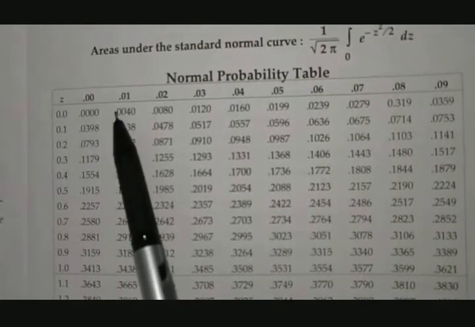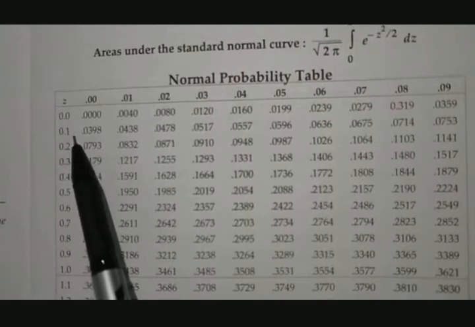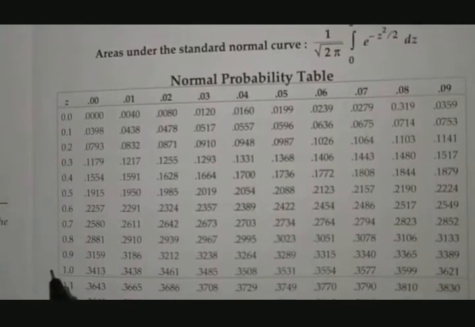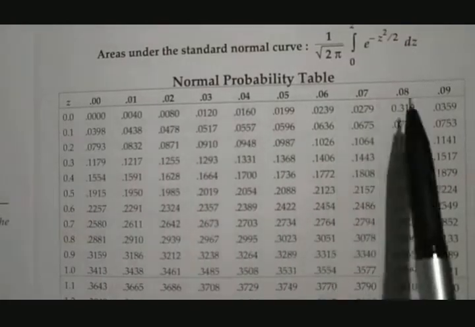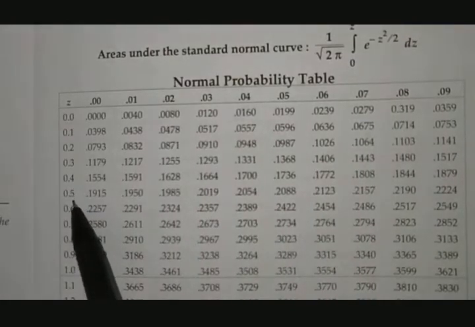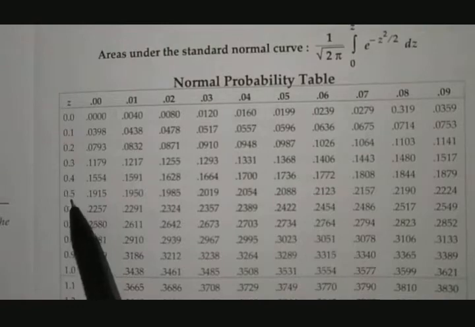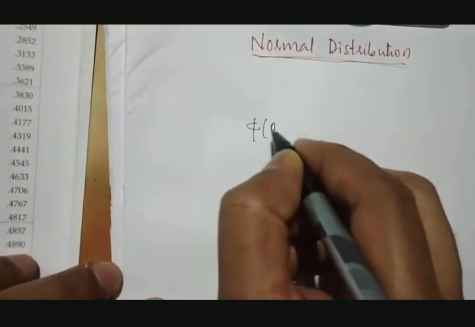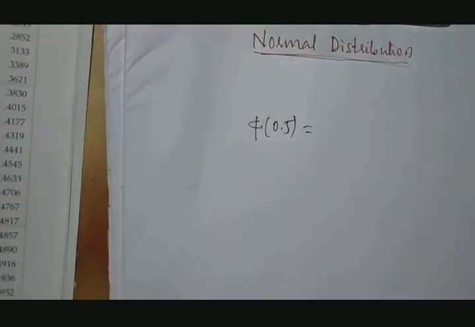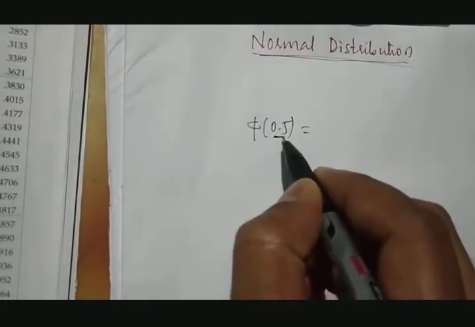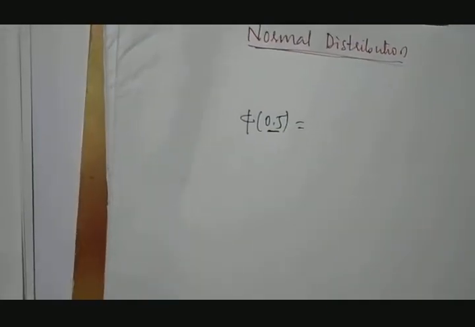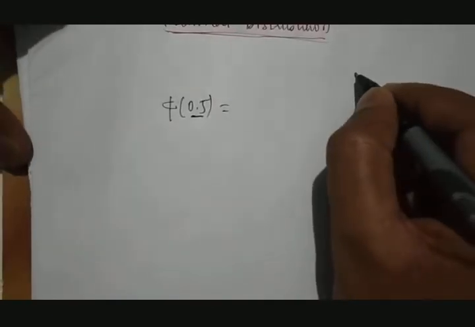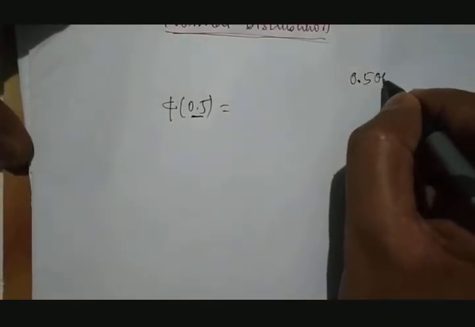Therefore, suppose I want to calculate 0.5, then you can see where the 0.5 I am going to get. I am going to get 0.5 here. Therefore, 0.5 only if I want. Okay, I'll write a few results here and I'll show you. Suppose if I want to calculate the value of phi of 0.5, then how to read? You can see this middle number says 0.5. Means what? This is 0.500. Fine.